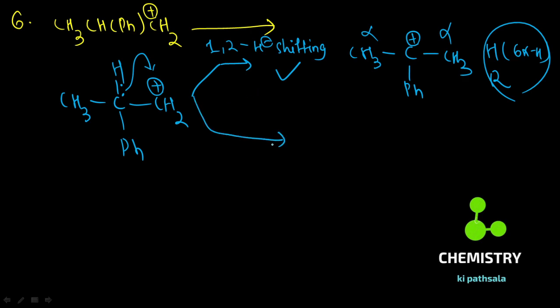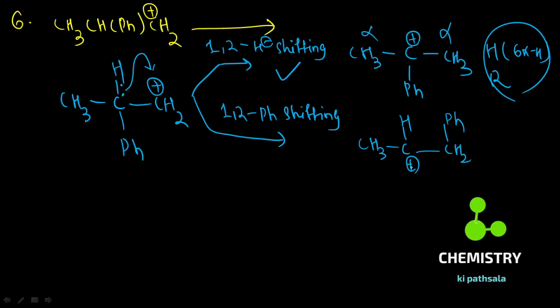So this is the case of 1,2-hydride shifting. Now if I shift the phenyl group, 1,2-phenyl shifting, what you observe is CH3, CH and CH2, Ph is there. So what you observe there is only hyperconjugation, stabilized by only the 5 alpha hydrogens.